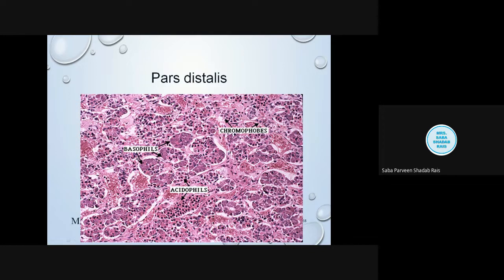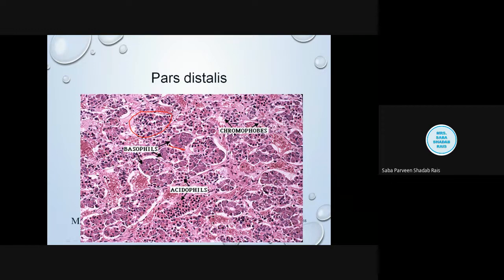You will observe that the cells are present in groups, arranged in the form of cords. In between these cords you will find that there is a space. Can you see these spaces? These spaces are nothing but the sinusoids.